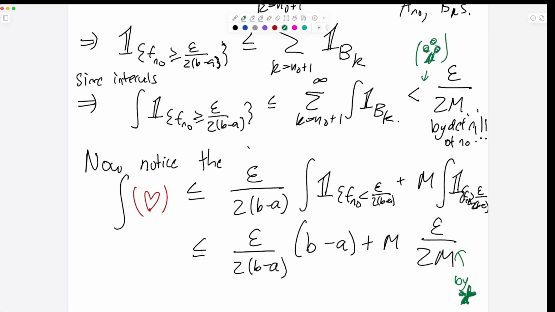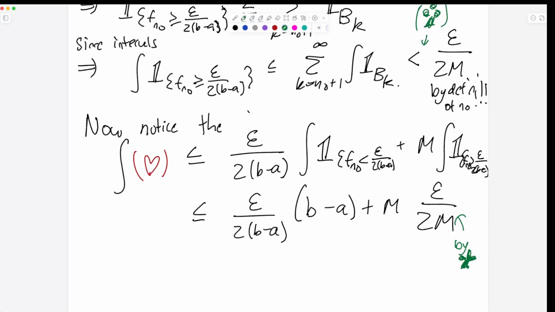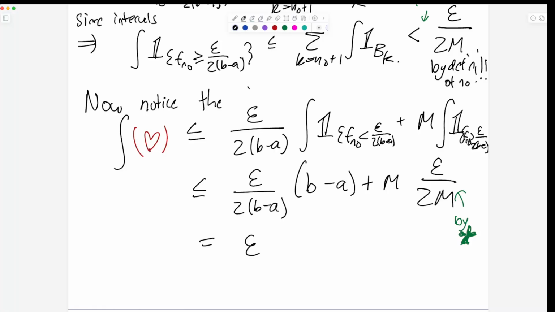Okay. So the first bit is very short, very wide. The second bit is very tall, but very narrow. And that is epsilon over 2 plus epsilon over 2 equals epsilon. Therefore, the integral of fn naught is less than epsilon as desired. And that's the proof.